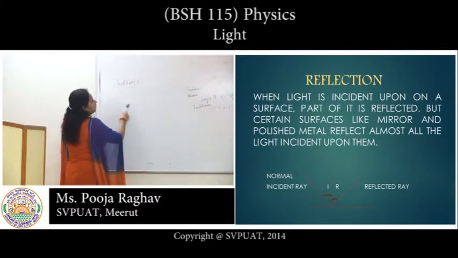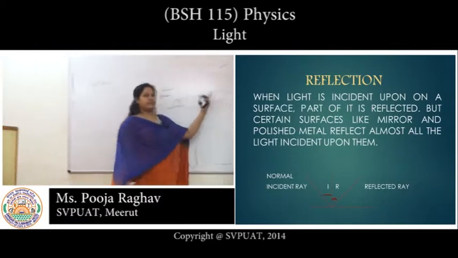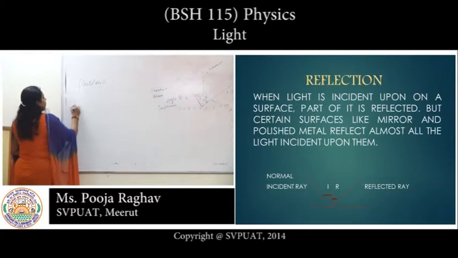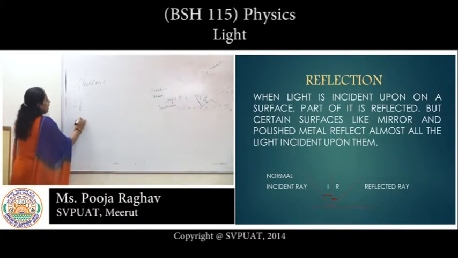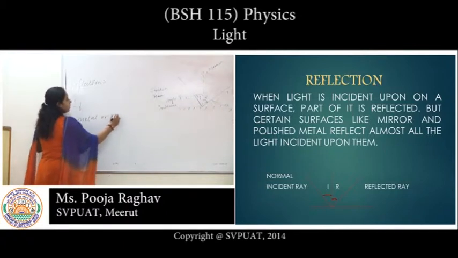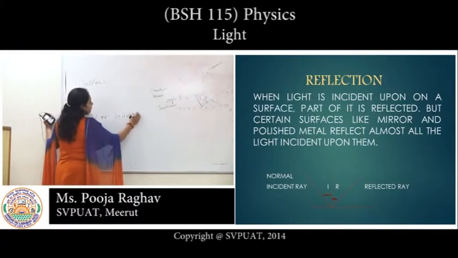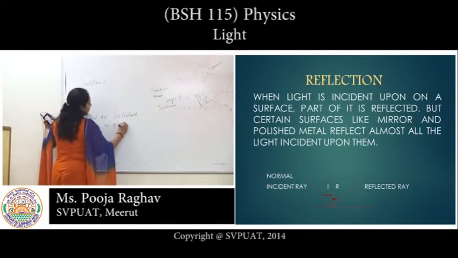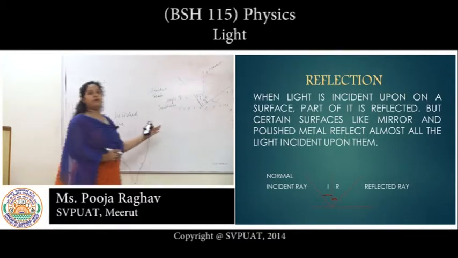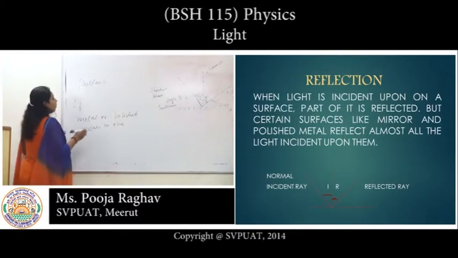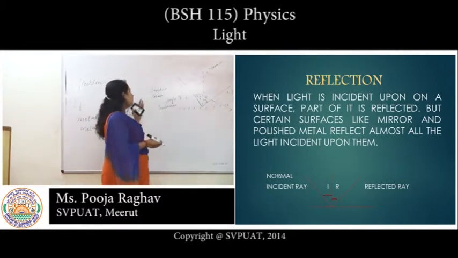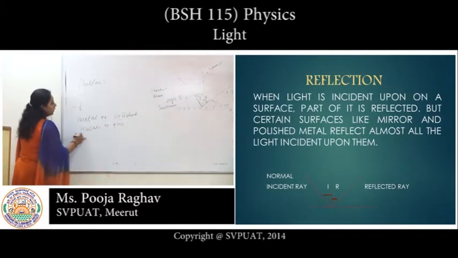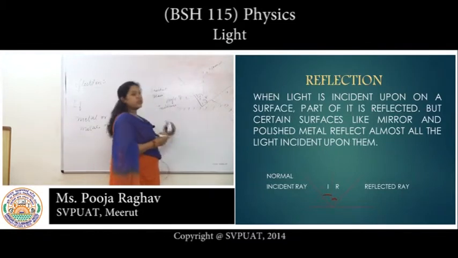The incident beam comes to the surface and some part of it is reflected. If we talk about polished metal or glass, the whole part of the incident beam is totally reflected.